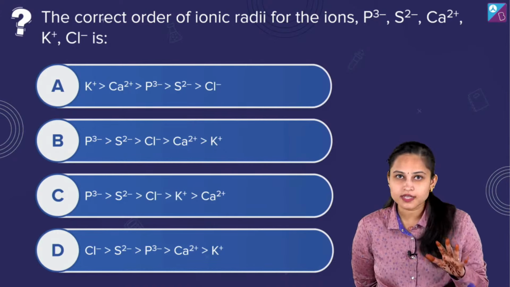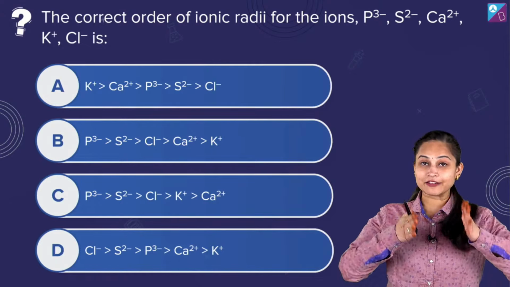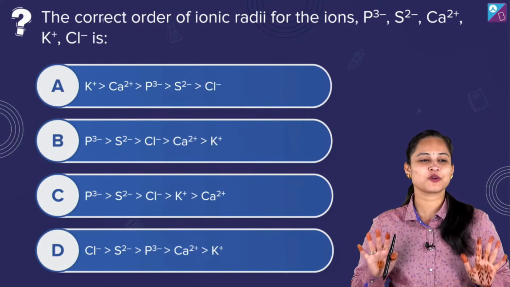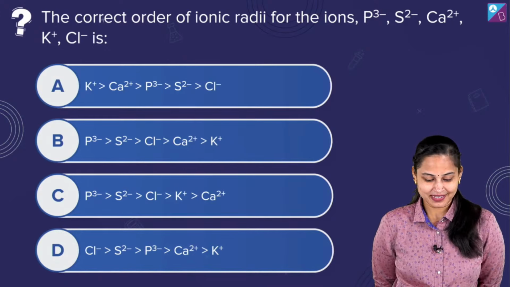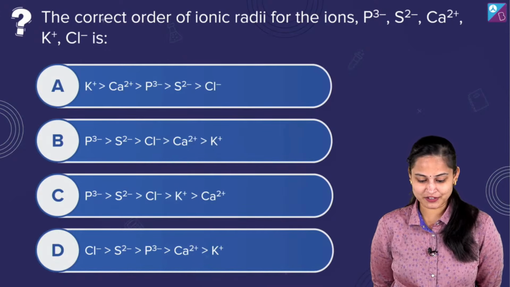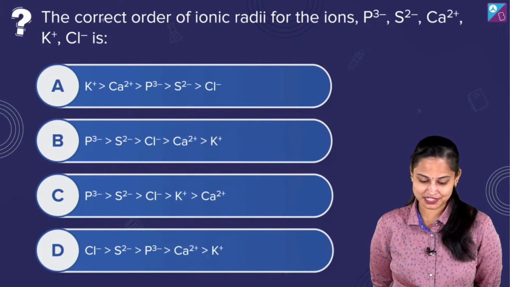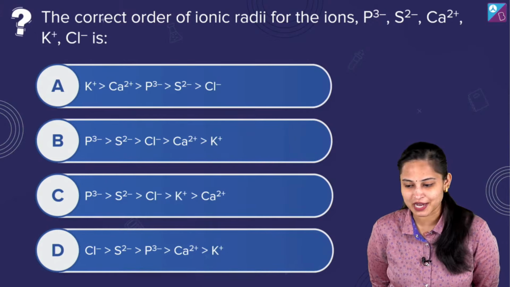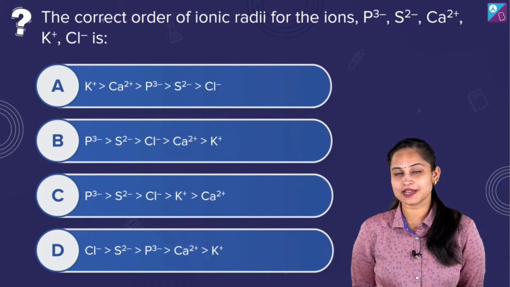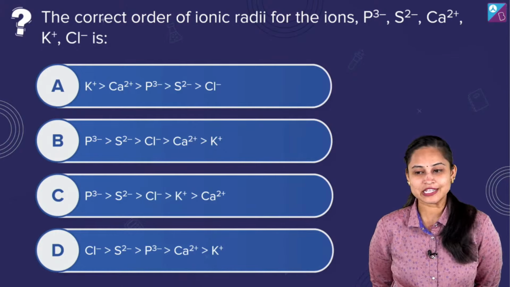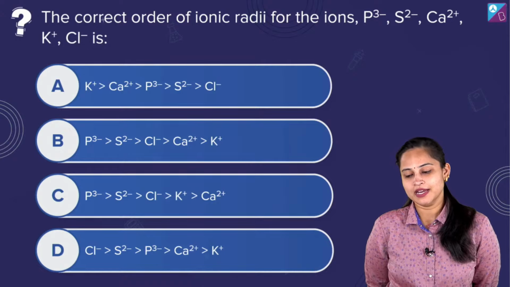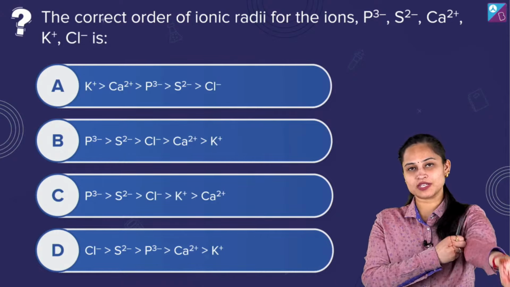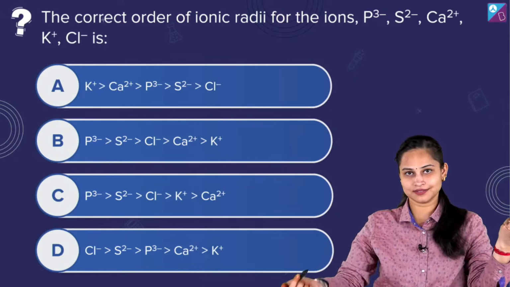यार ये तो इतना easy question है ना कि 11th class में भी आप इस particular question को solve करते थे. ये इतना easy question है. The correct order of ionic radii for the ions P3 negative, S2 negative, Ca2 positive, K positive, Cl negative. यहाँ पर these all species are isoelectronic species. These all species are what? Isoelectronic species.